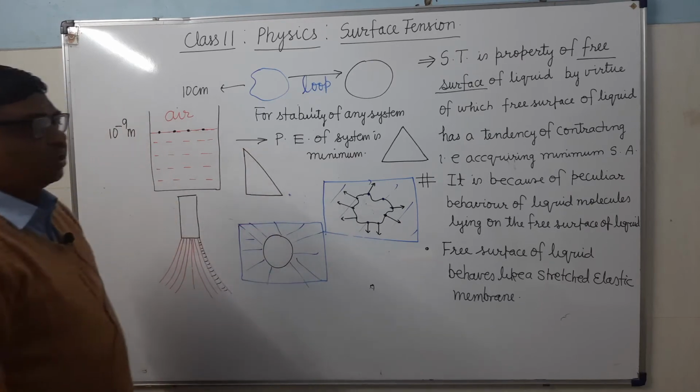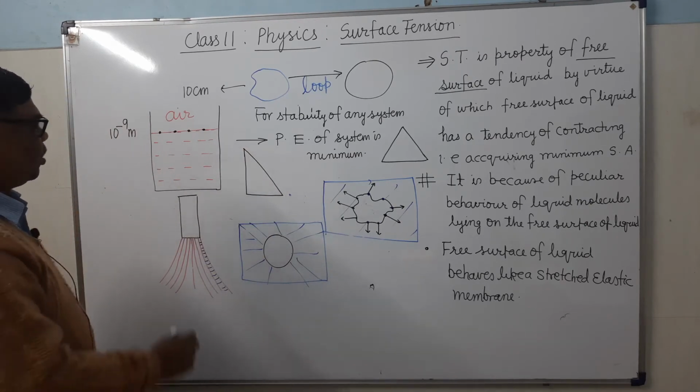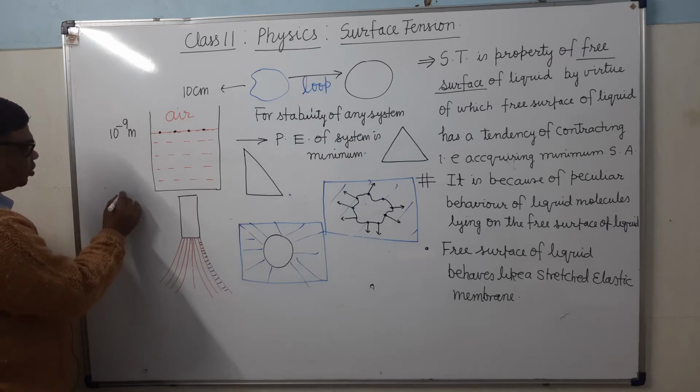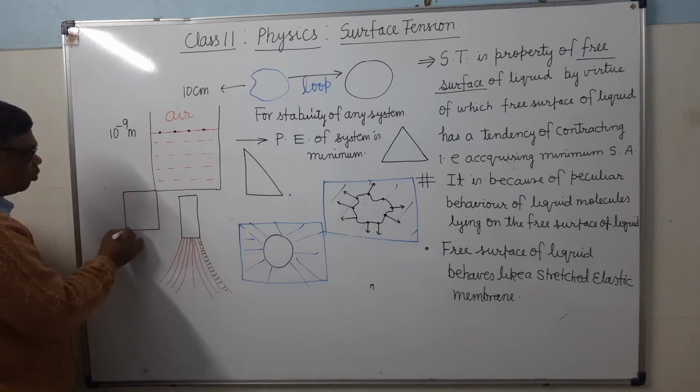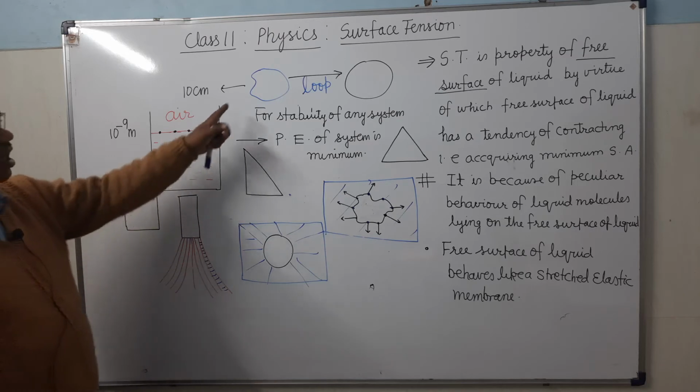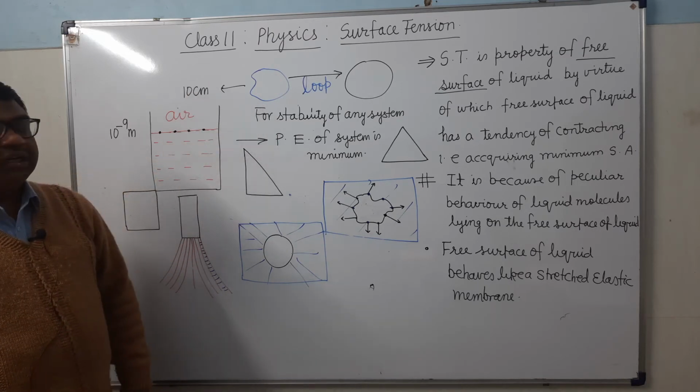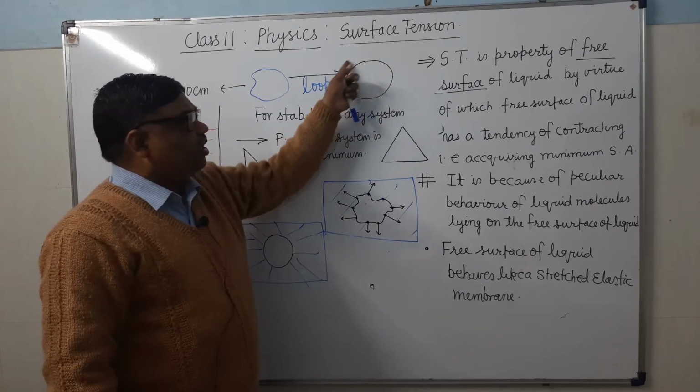Is it clear? Once I have given the shape of a square. In every case, what will be the same? Length of loop will remain 10 centimeter. In every case, perimeter will be same.